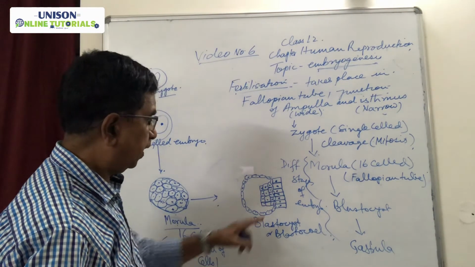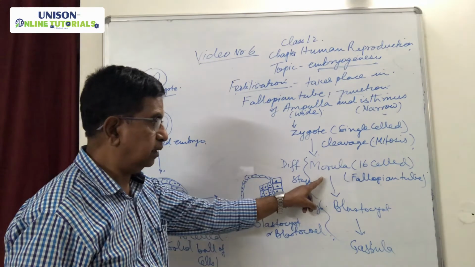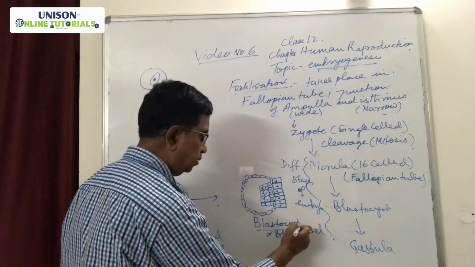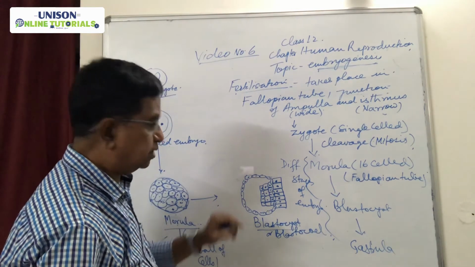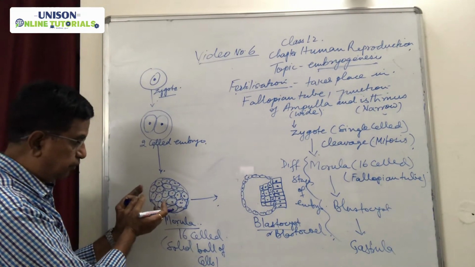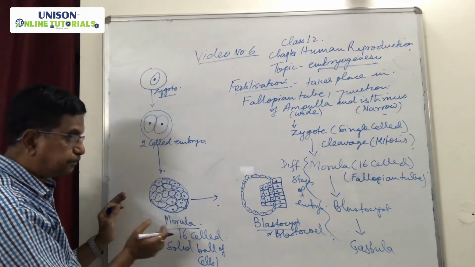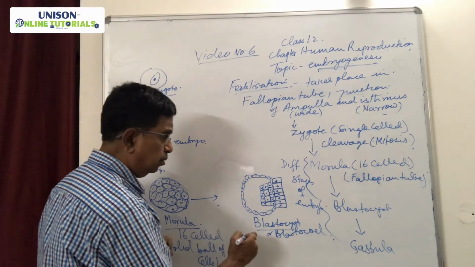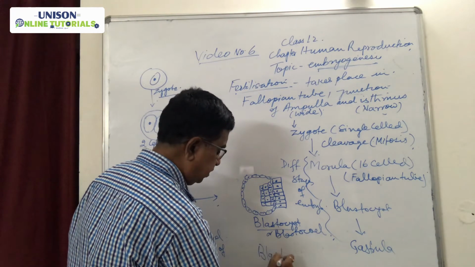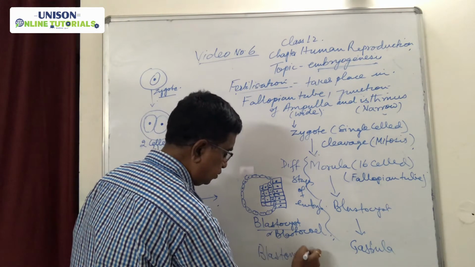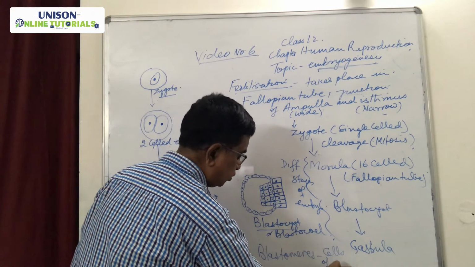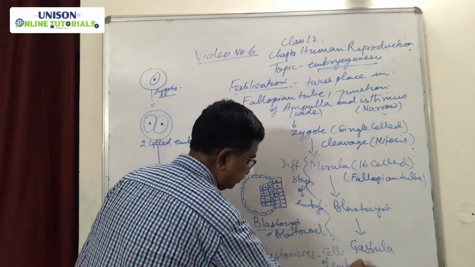Then this morula changes into blastula, also known as the blastocyst. How does this change take place? You see, the cells of the morula are known as blastomere cells. Blastomeres are the cells of the embryo.